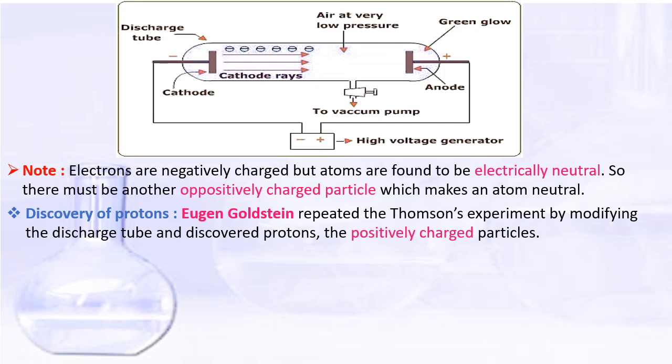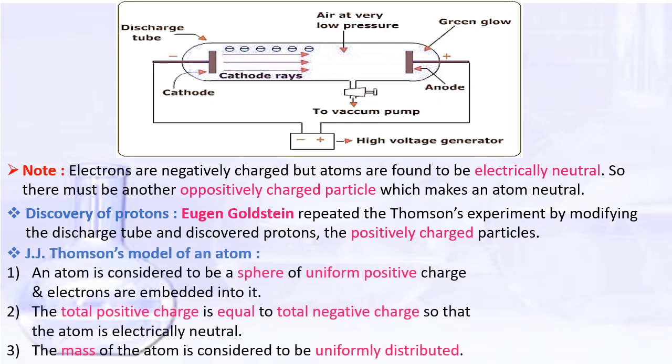Some rays were coming through the perforated cathode and moving away from it, and they were positively charged, so they were considered as the protons. You will see this in the book. So students, in this way electrons and protons were discovered.